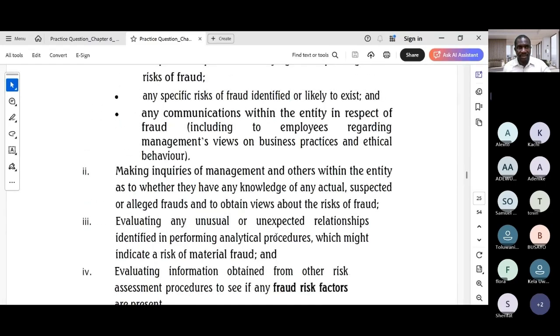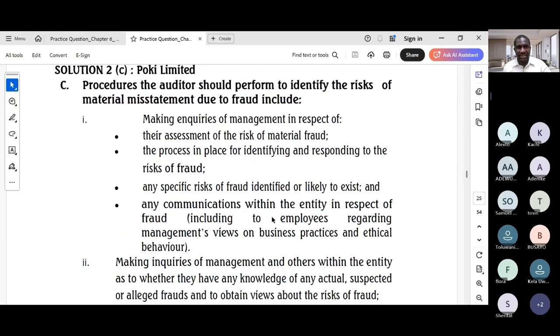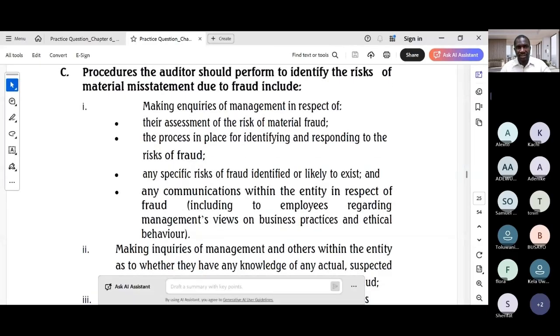Here is a breakdown, four main points, in this order. I think the four main points you could glean are: inquire of management about their own assessment of fraud risk, which is one mark. Then the second point, inquire about management's process of identifying and responding to fraud risks, is another one mark. Then the third point is inquire if management is aware of any actual, suspected, or alleged fraud, is another one mark.